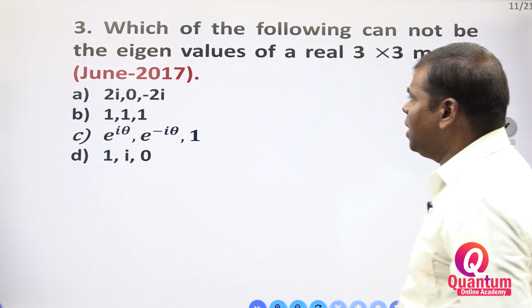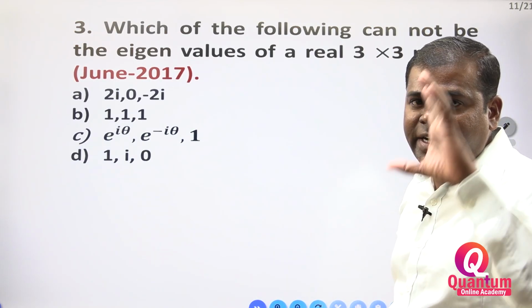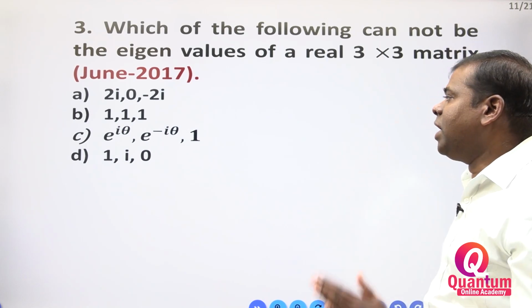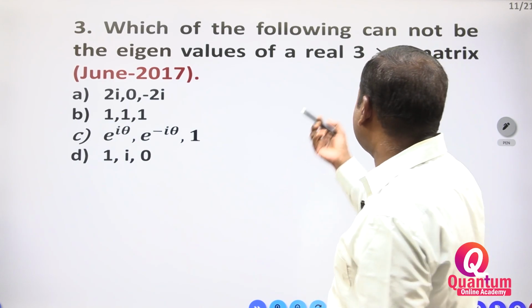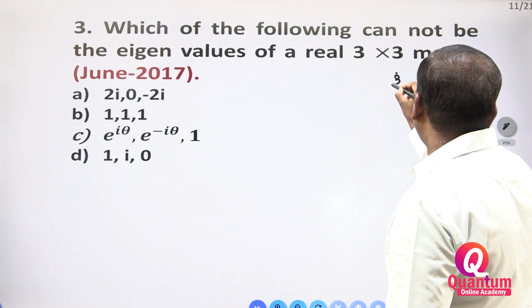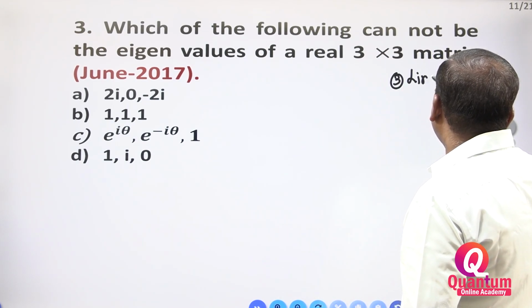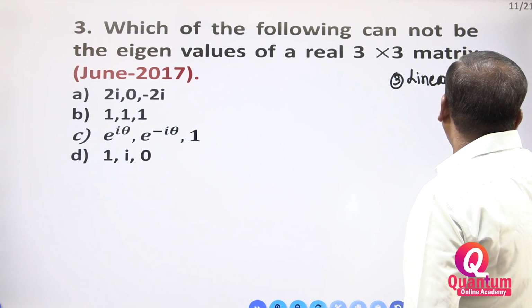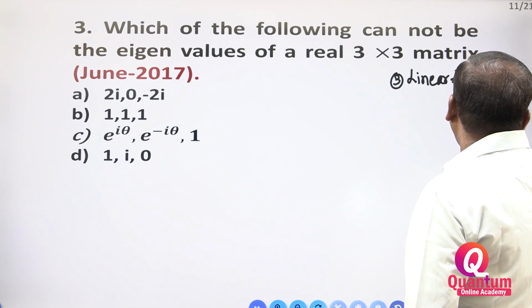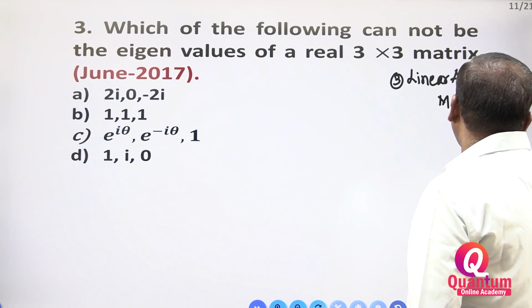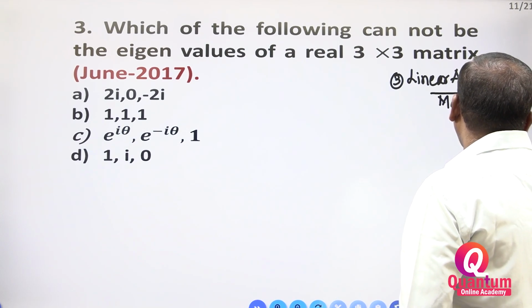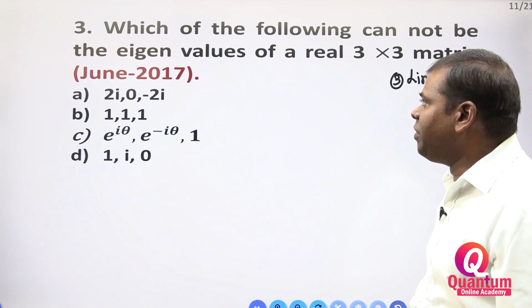Next, the third one. I segregated 10 parts, and I am giving each and every part. The third one, which one is it? Linear algebra. The third one is linear algebra. In linear algebra there are matrices. These are very, very important. The topic is very, very important.